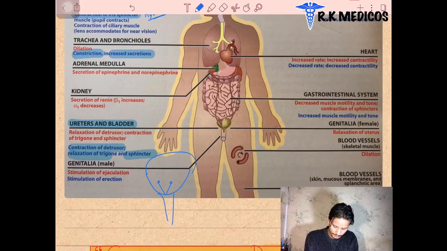This trigone gets relaxed, and the internal and external sphincters get relaxed. All three parts are relaxed in the parasympathetic nervous system, but the detrusor muscle contracts.